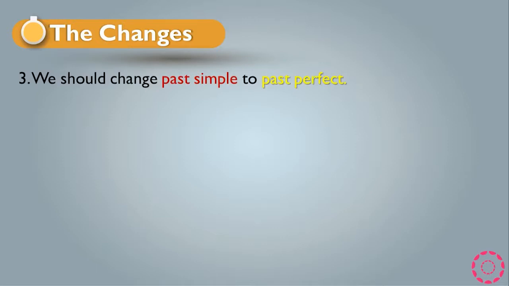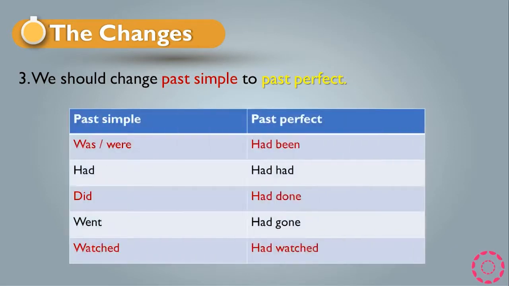The third point is we should change past simple to past perfect. If our sentence is past simple, we have to change it to past perfect. Was and were became had been. If our sentence is past simple with verb to be, we have to change to had been if there is was and were. Had became had, did became had done, went became had gone, and watched became had watched. So the first thing is the past simple, and these are the past perfect forms. So we have to change these words to the past perfect.